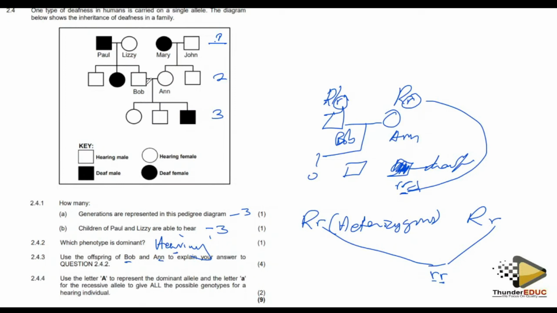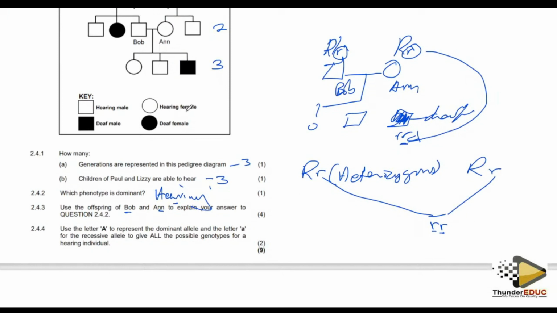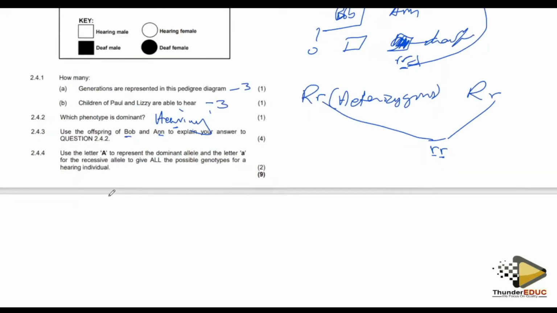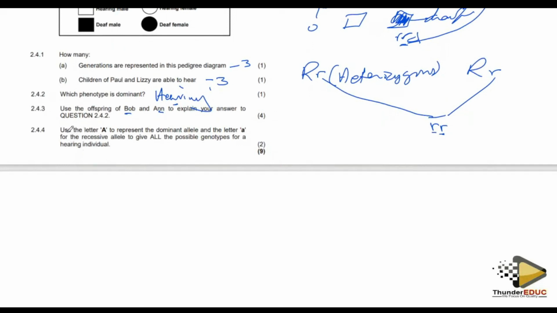You understand? If the two parents are normal, it means that the two parents are heterozygous. But if all of them are normal, then it automatically shows that the parents are homozygous dominant.